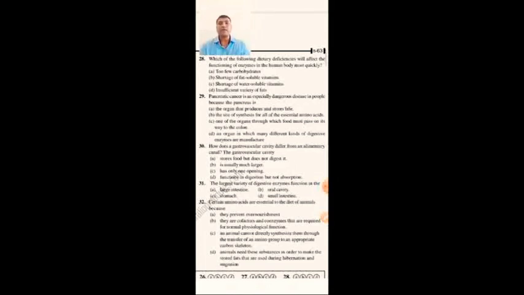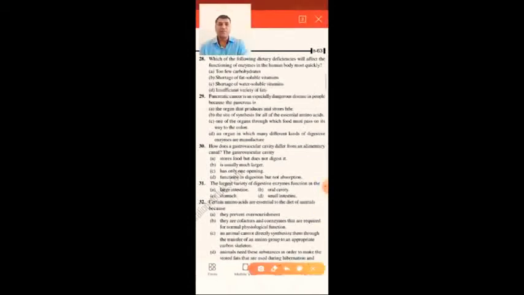Why is pancreatic cancer more dangerous? Because most of the pancreatic juice consists of several enzymes responsible for digestion. So pancreatic cancer will affect the digestive system of the human body. So option D.